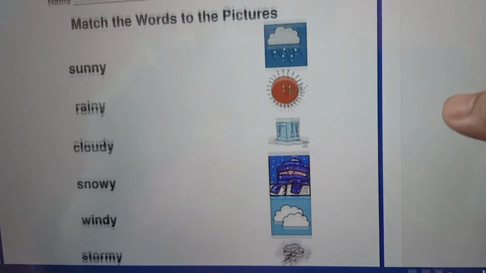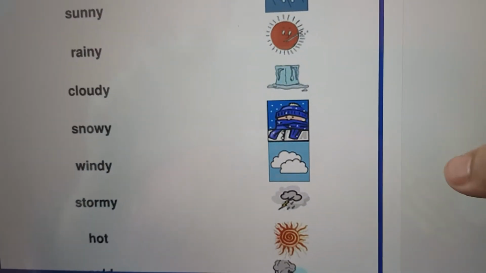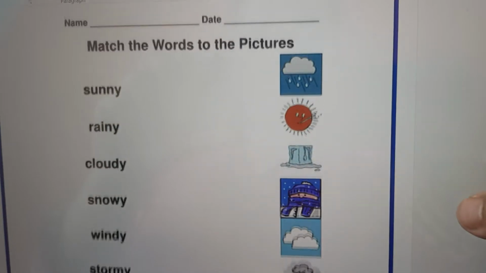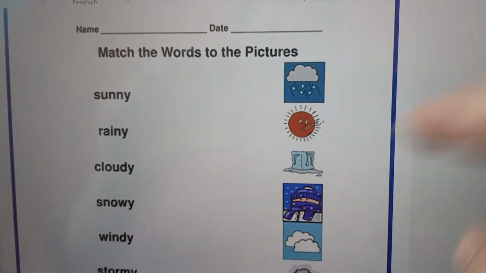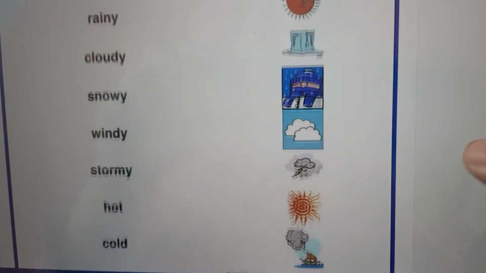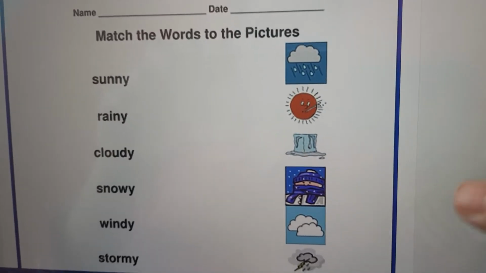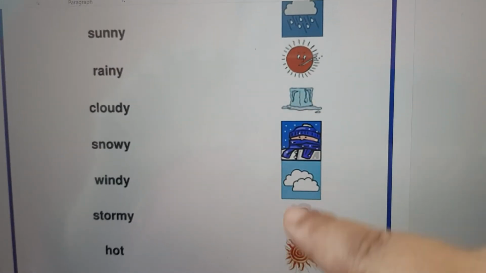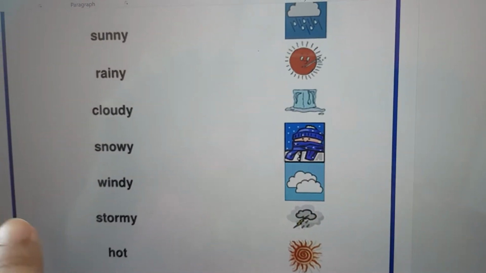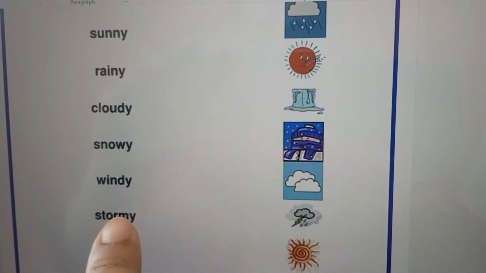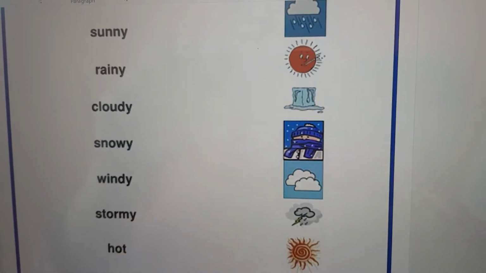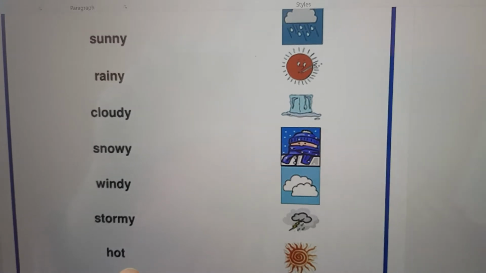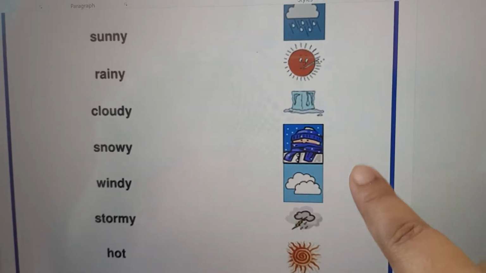See, matching here are weather of different kinds of situations. Okay. Like first one is sunny. So you have to find out from this picture which one shows sunny. Okay. Then rainy, you have to find out which one is rainy here. Okay. Then cloudy, snowy, windy, stormy, hot.